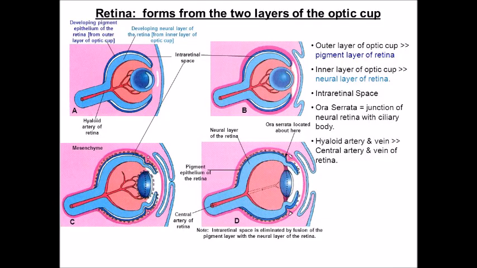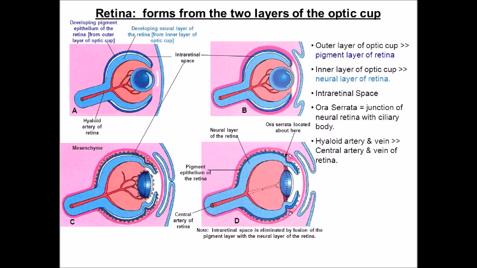The two layers of the optic cup will further differentiate into the retina of the mature eye. The two layers are of unequal size. The outer one is thinner than the inner one. The optic cup can be divided into two portions, the anterior 1/5 rim and the posterior 4/5. The rim area will ultimately form the iris and ciliary body, and the posterior 4/5 will form the retina. The outer layer of the posterior 4/5 will form the pigment layer of the retina, and the inner one will form the neural retina, and these two layers are separated by the intraretinal space.